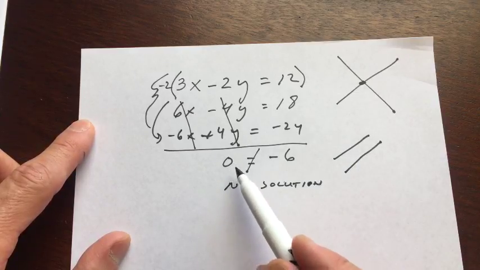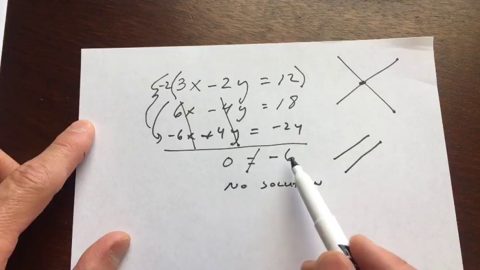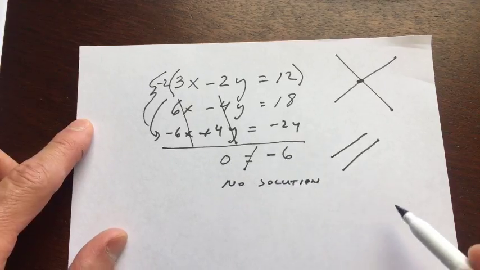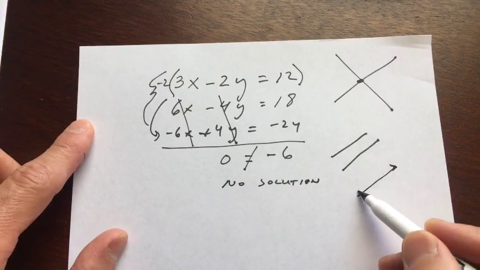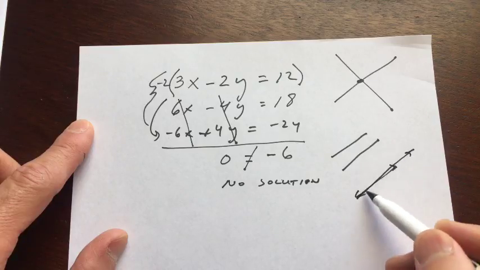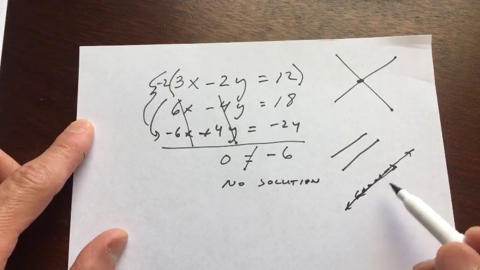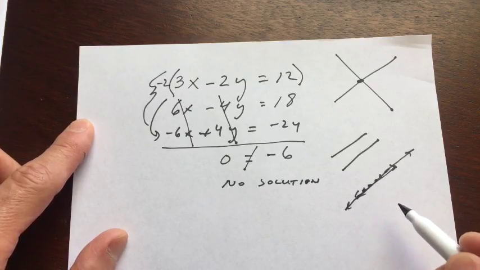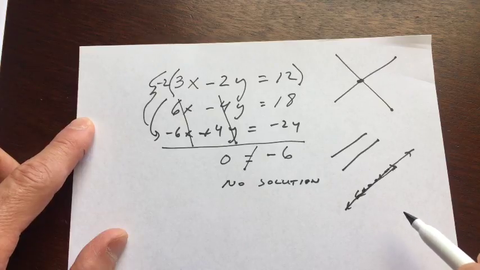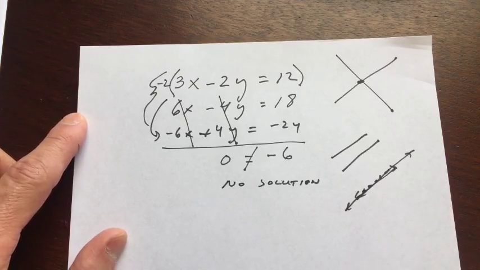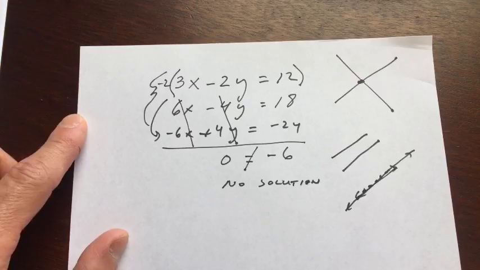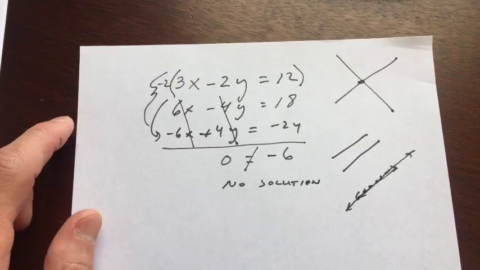Now, if you got 0 equals 0 or 6 equals 6, or the same thing equals the same thing, then that's called an identity, okay, meaning that the two equations are identical. And what happens is the two lines are basically the same line, so they're crossing at an infinite number of points. So that would be an infinite number of solutions, or infinitely many. So yeah, these are some special scenarios that you might come across when you're solving systems of equations.